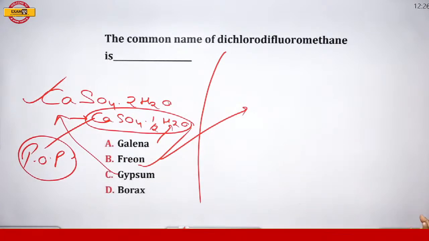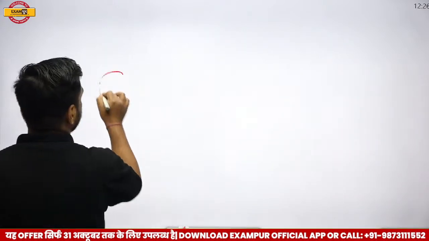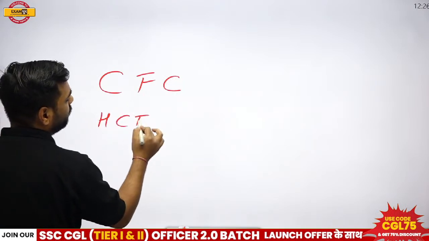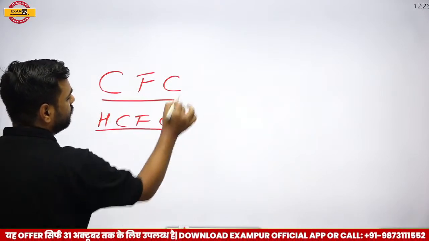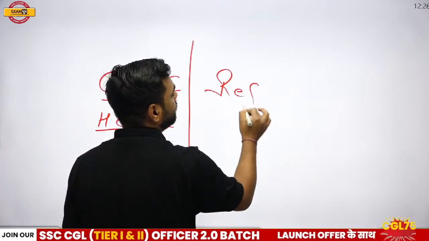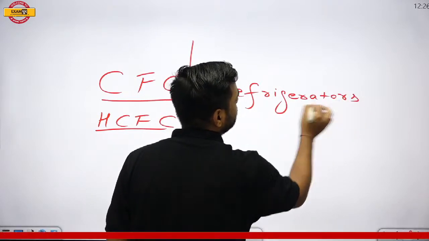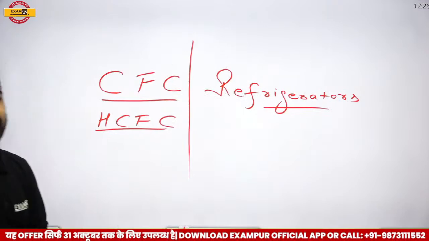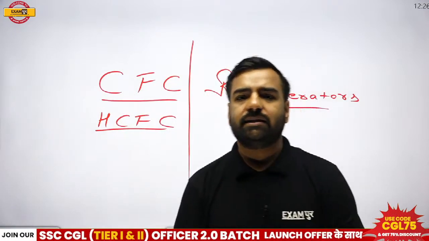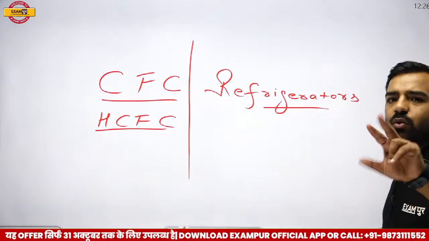Now since we are talking about these gases, if I talk about the CFC and HCFC, please remember, chlorofluorocarbon or hydrochlorofluorocarbons. So we can talk about refrigerators over here, or we can talk about fridges. So for the coolant we are using, right? Where we can even talk about ammonia. The main thing is that I want to explain. Now if I talk about this refrigerators, there are two questions for you.